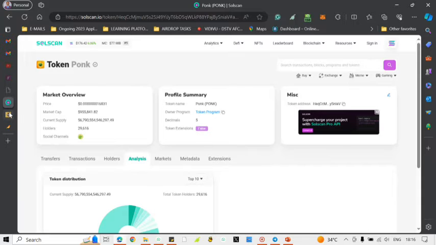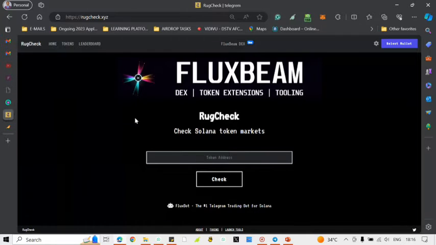So now let's try and check whether it's a secure coin or not. That is one aspect of it. Now we want to see if it has some kind of scam configurations and stuff like that. So now let's try and check if there's any issue, because making a decision to buy a coin is actually very complex.